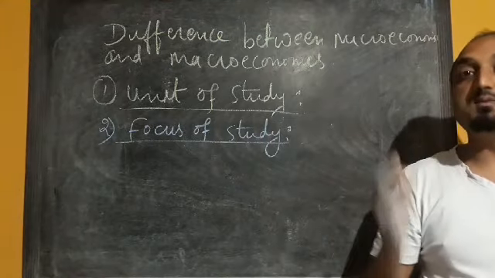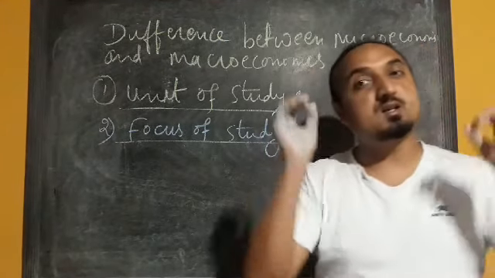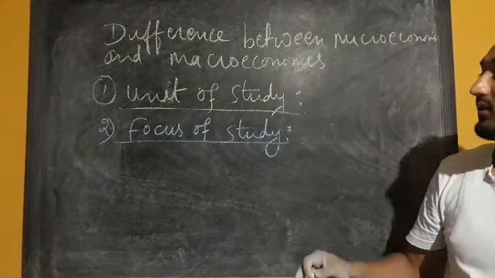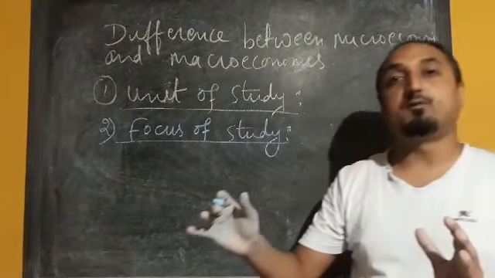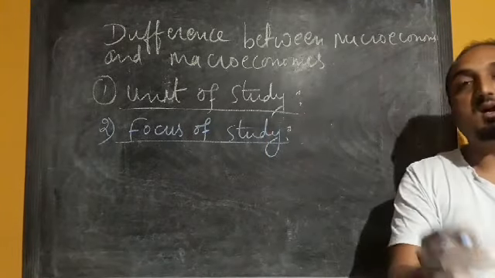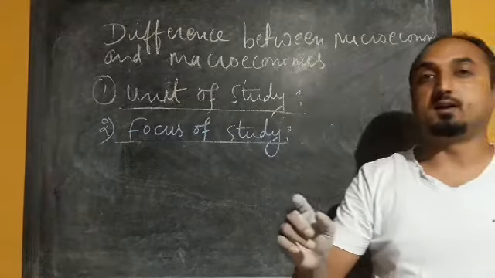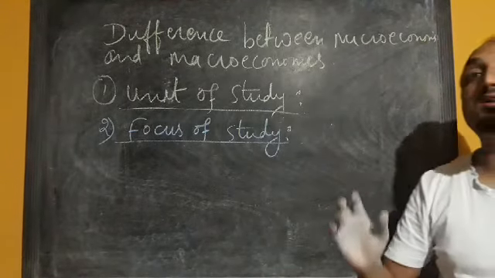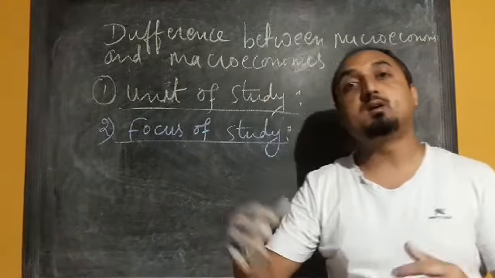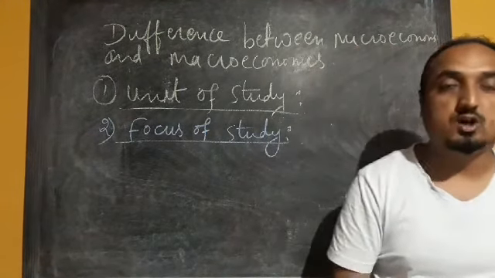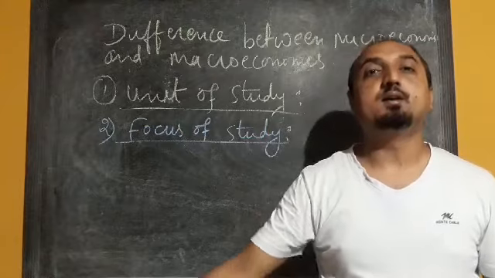Aggregate demand means the demand generated from each and every household in an economy. So here the focus of study is different. In microeconomics, we focus only on price and quantities, whereas in macroeconomics we deal with bigger issues like national income, aggregate demand, aggregate consumption, aggregate saving, etc.